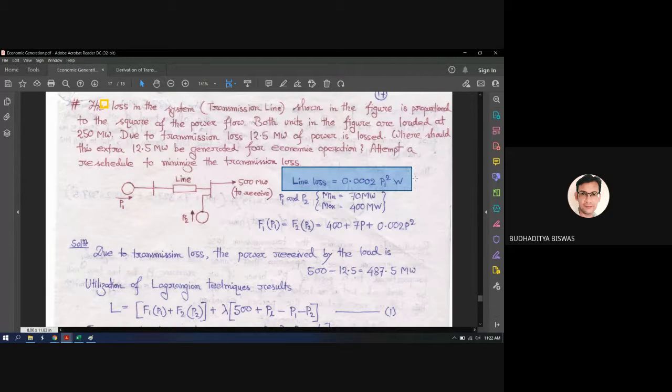The equation is written: line loss depends upon 0.002 P1 square. This is given in the question. So from the expression, you just need to understand that the line loss is totally dependent upon P1 square. And from the figure also, it is correct that the transmission line is connected to generator 1 only, to the load. So that means when the transmission loss occurs, it totally depends upon P1. If P1 is generating more, the transmission loss is also more. If P1 generates less, the transmission loss is also less.